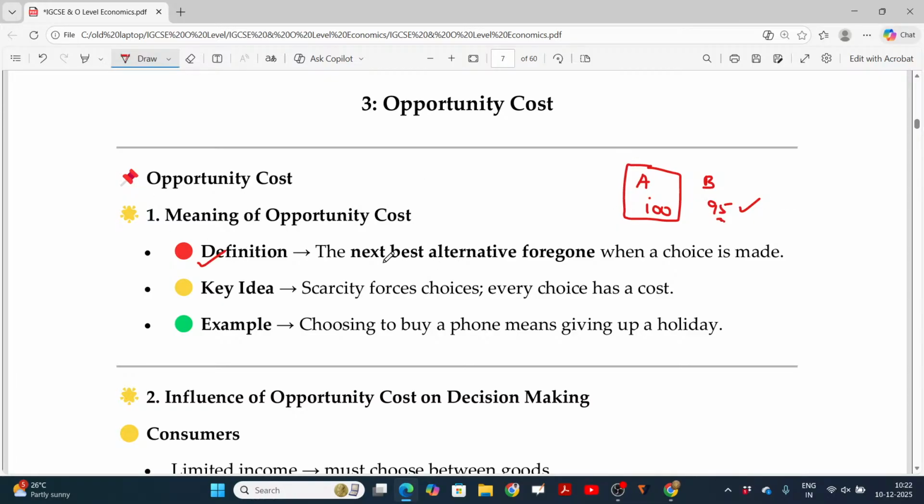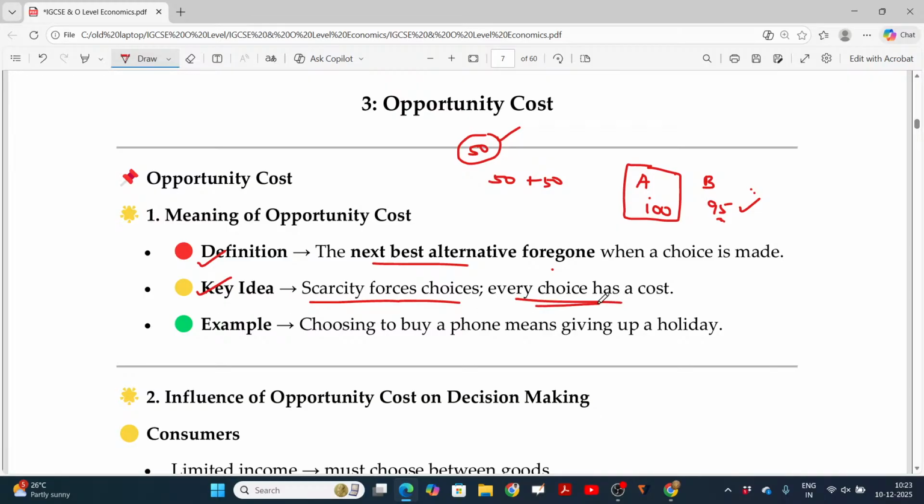So the definition: the next best alternative forgone when a choice is made. If you choose this, then this is left over, so forgone, right? Key idea: scarcity forces choices. If you had the chance to select both, then no problem, but you have scarcity. Each and every commodity costs 50 rupees, but you have only 50 rupees. If you want to purchase A and B, you need to spend 100 rupees. Out of your available funds, you can choose one of these two. Because of the scarcity of resources, you have chosen A, not B, right? Because of this scarcity only, opportunity cost also arises.